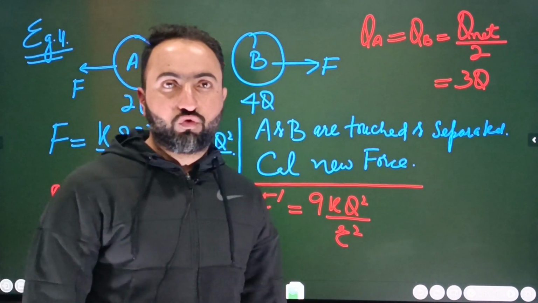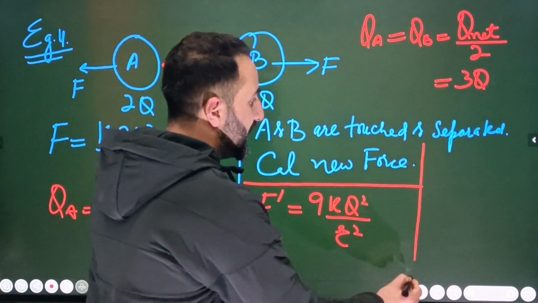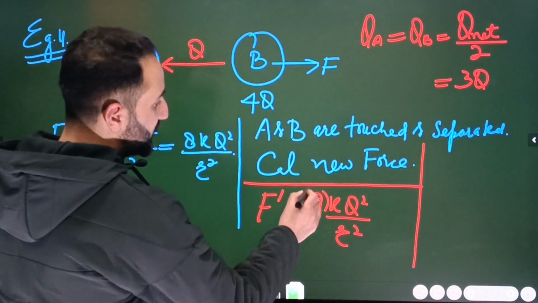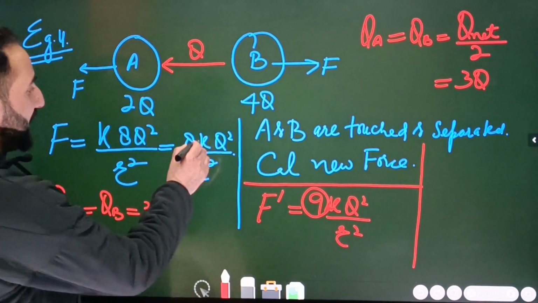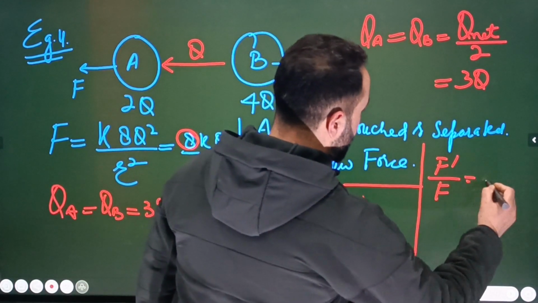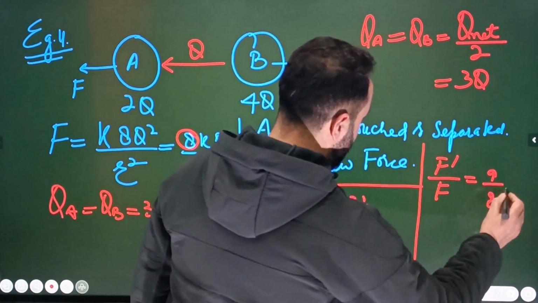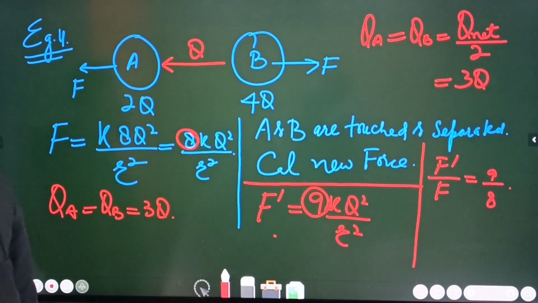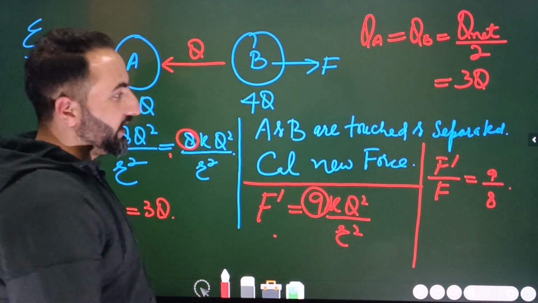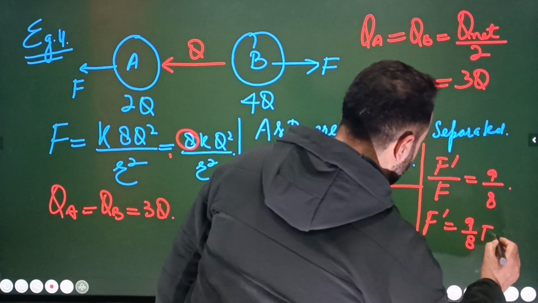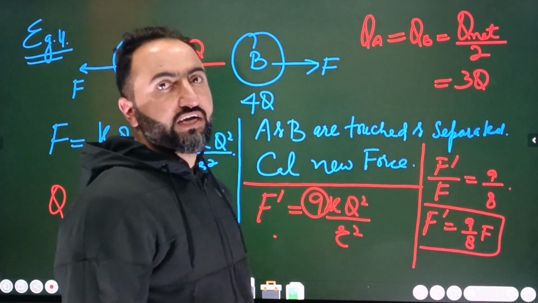Now we have to calculate the new force in terms of old force. आप देख लीजिए बेटा. Simply concentrate on this 9. The 9 is here. यहाँ पर क्या बेटा 8 है यहाँ पर बेटा. So simply what I will do is this F dash divided by F will be equal to 9 by 8. That's it. The problem is done. Because once you divide the two equations, KQ square by R square is going to cancel with KQ square by R square. तो यहाँ क्या बचेगा बेटा? यहाँ बचेगा 9 और यहाँ क्या बचेगा बेटा? That's 8. So 9 by 8. So that means this F dash will be simply equal to 9 by 8 F. ठीक है ना बेटा? It will be equal to 9 by 8 F.